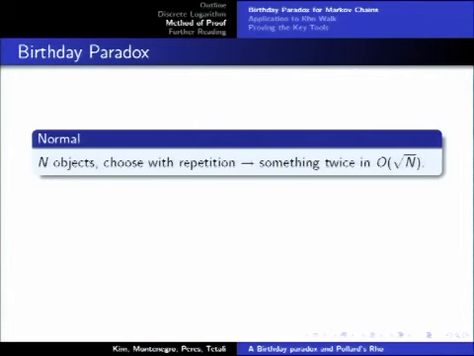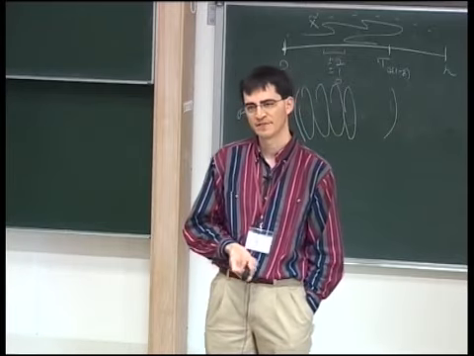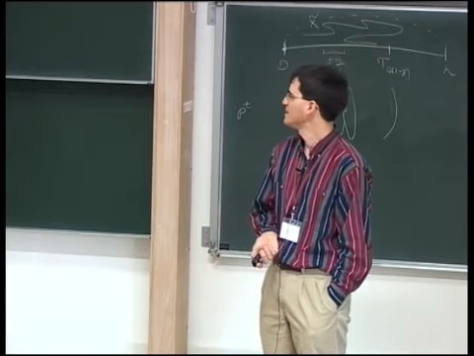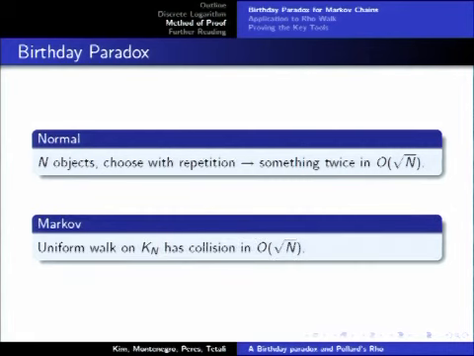Okay, so let's get to how the proof works. To do that, let me refresh your memory about the birthday paradox, or the birthday problem. In the birthday problem, we have a bunch of objects. We keep picking with repetition, uniformly at random, and after about root n selections, we should have picked the same thing twice. The classic example is birthdays, and you have 365 or 366 of them. And once you pick between 20 and 30 birthdays, then you should have two of them that are the same.